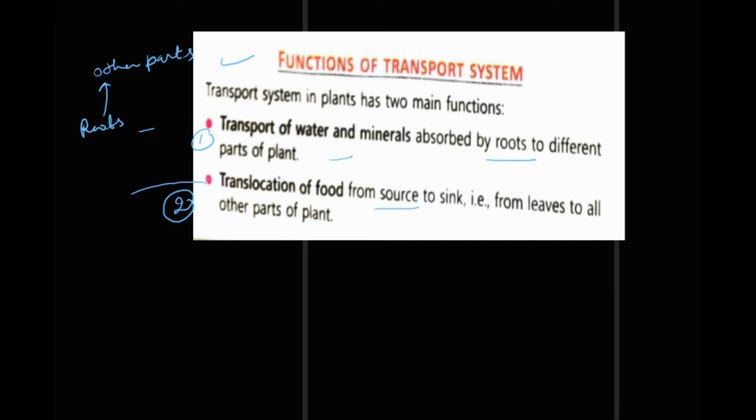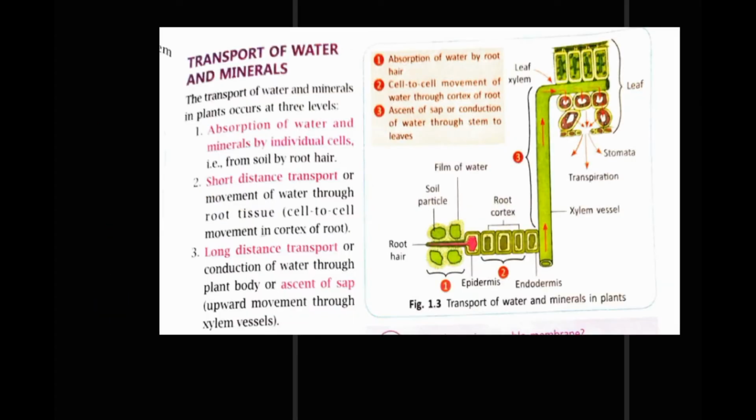Here is translocation. Translocation is from leaves to other parts, from above to below, right? So this food is the synthesized food. Right? So it is translocated. These are liquid, therefore they are transported. Right? Now we move on to the next part.